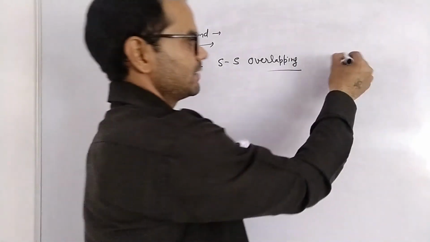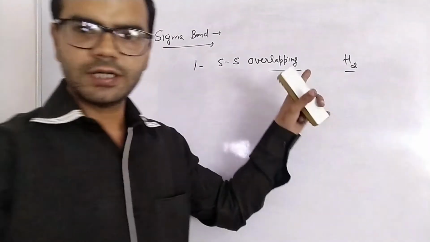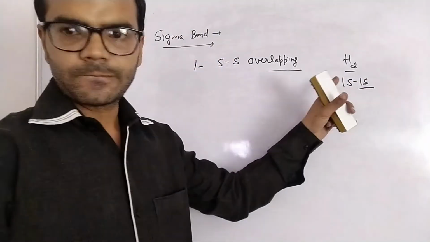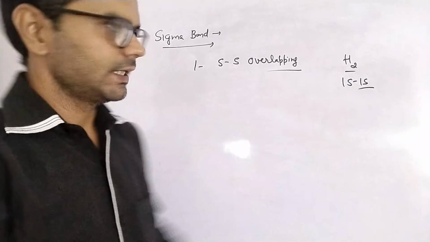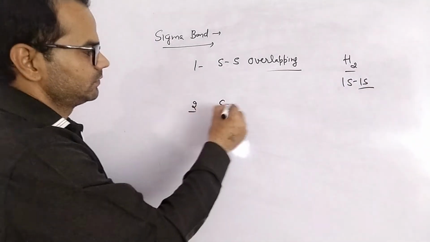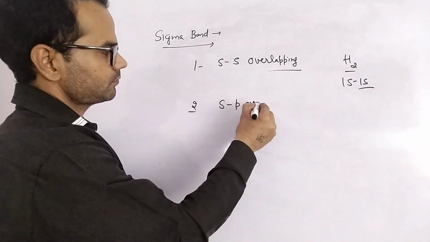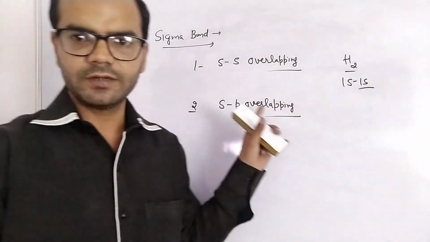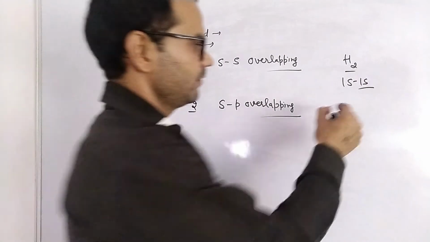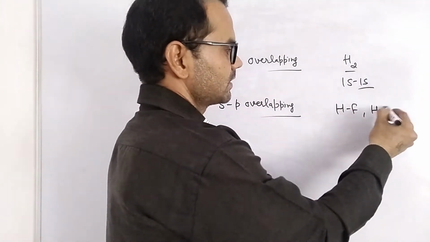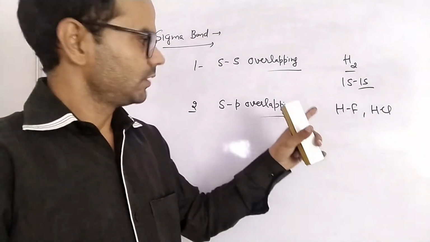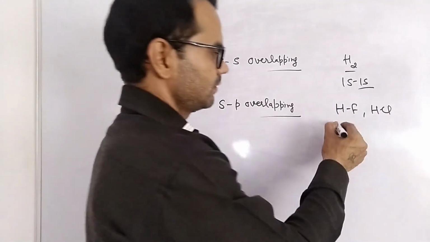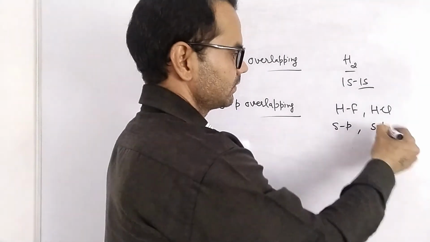For example, as we can see in H2, there is 1s overlapping. Second, we can see sp overlapping. For example, we have HF, HCl. Here is overlapping between s and p orbitals, sp overlapping.